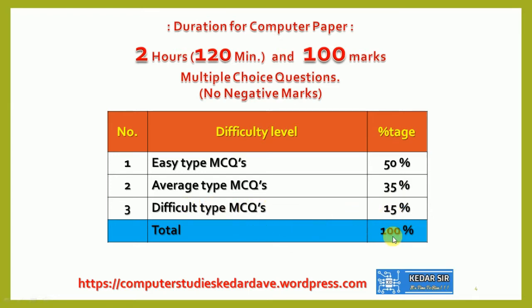So total 100 percent. So if you get a minimum of 85 marks from this computer paper, you secure an A2 grade. In between 81 to 90, you secure an A2 grade, right?